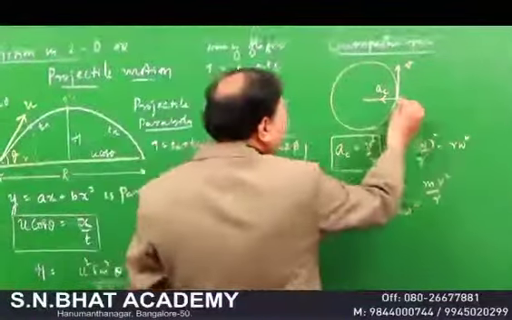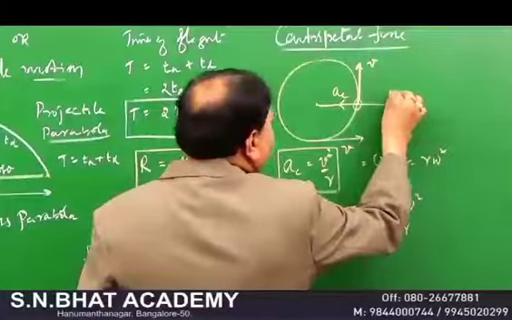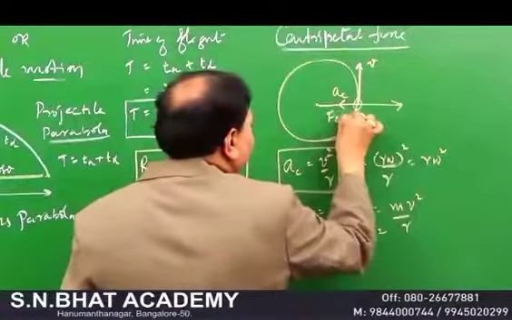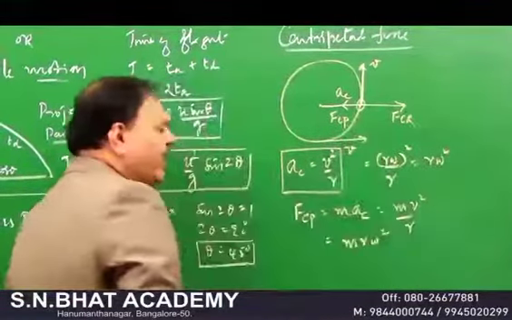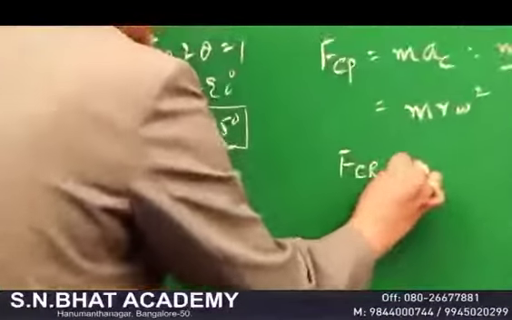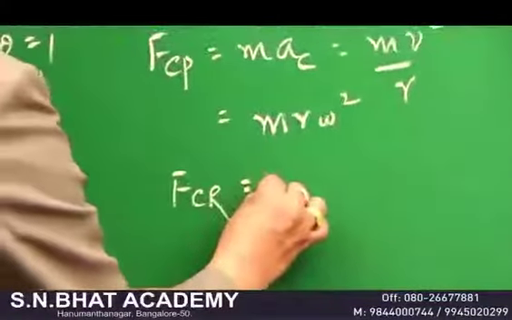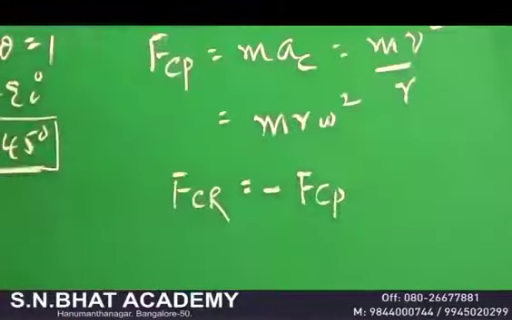Then, equal to the centripetal force, there is a reaction called centrifugal reaction. Centripetal force is directed towards the center. Centrifugal reaction is equal to the centripetal force, acting in the opposite direction. It is in accordance with Newton's third law, same as the centripetal force but acting in the opposite direction.